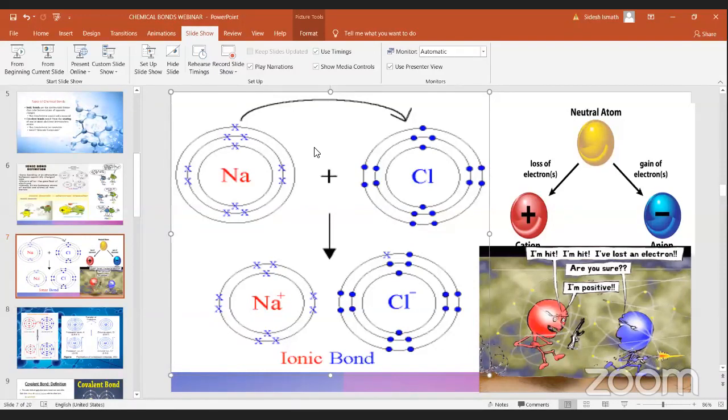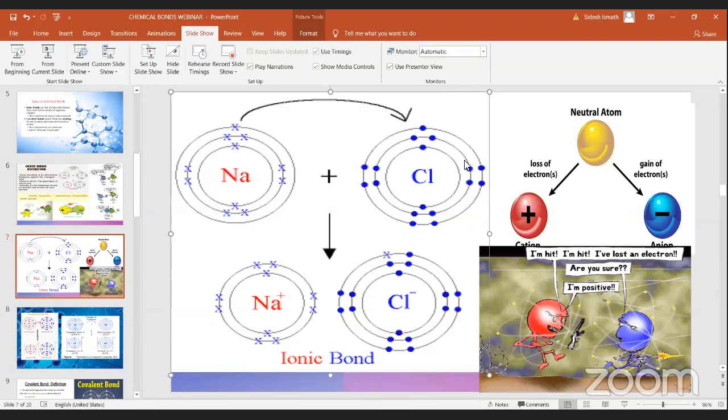So chlorine needs electrons to become stable, and it gets the electron from sodium.